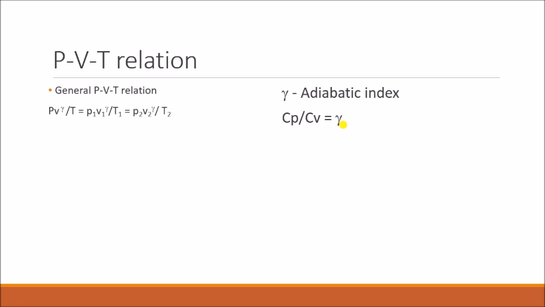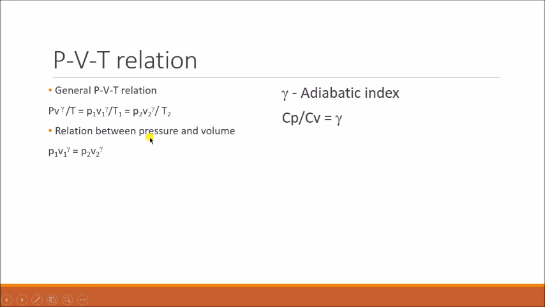That means it doesn't have any unit. It is just a number. So this PV^γ/T can be written as P1 V1^γ/T1, this is at point 1, that is the initial state, and P2 V2^γ/T2 is the final state. So here we'll get three different types of relations.